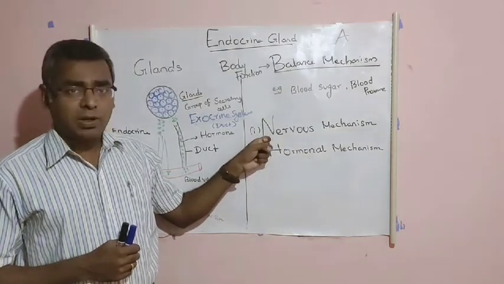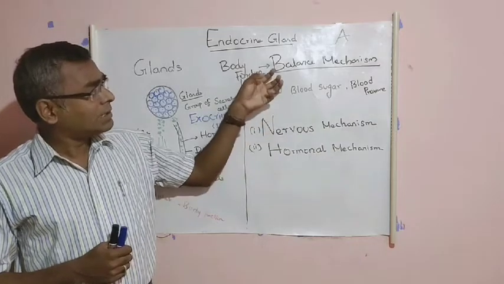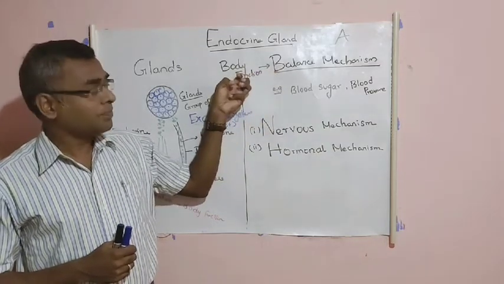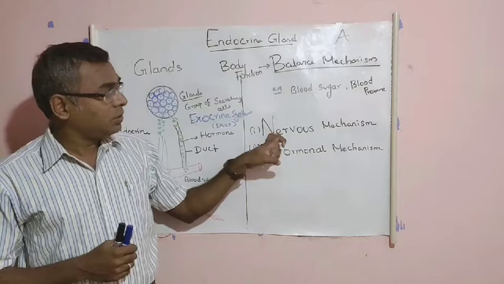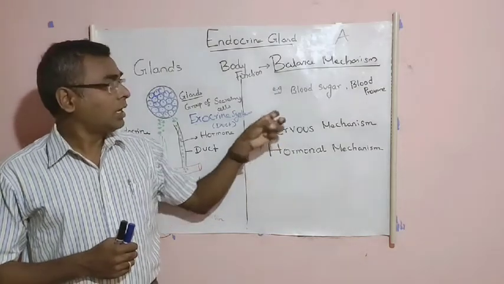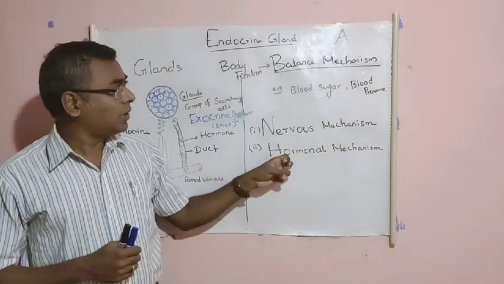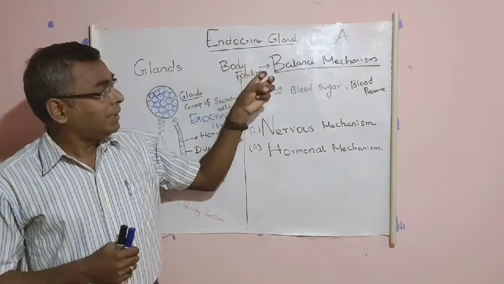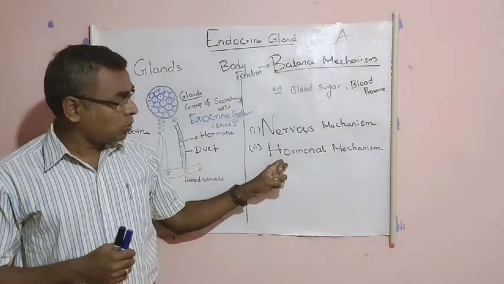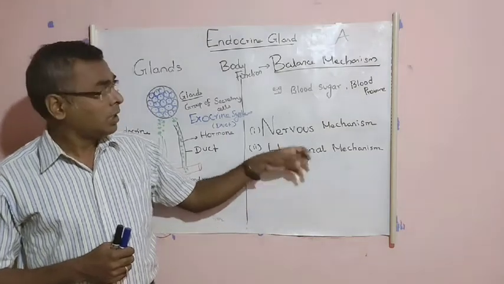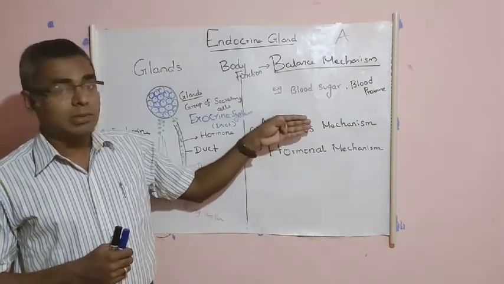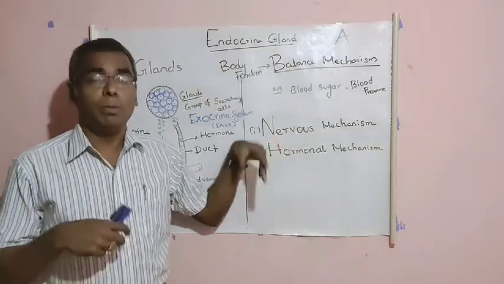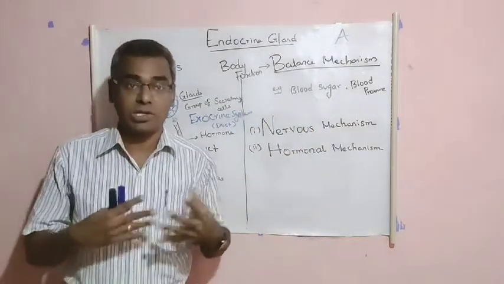In the nervous mechanism, the balance of our body function is maintained through nerves, and in the hormonal mechanism, our body maintains the balance through hormones. These are the two mechanisms important to maintain our body functions.